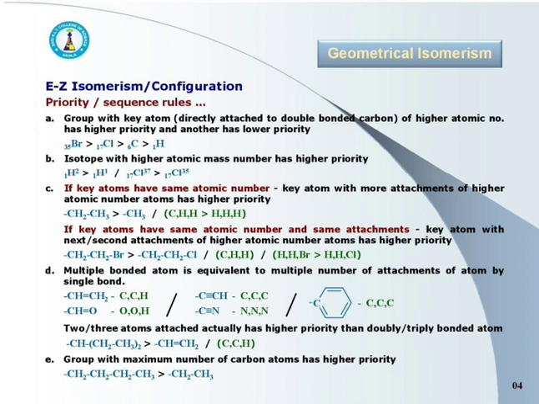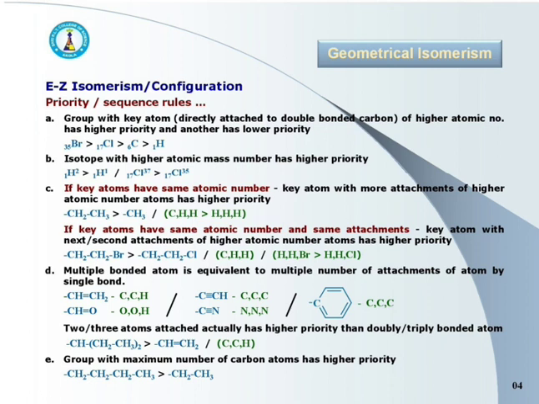Here, for both groups, attachments of key carbon are same, that is carbon, carbon, hydrogen. But in first, carbons of ethyl group are actually attached to the key carbon, whereas in CH double bond CH2, carbon of CH2 group is doubly bonded to the key carbon.